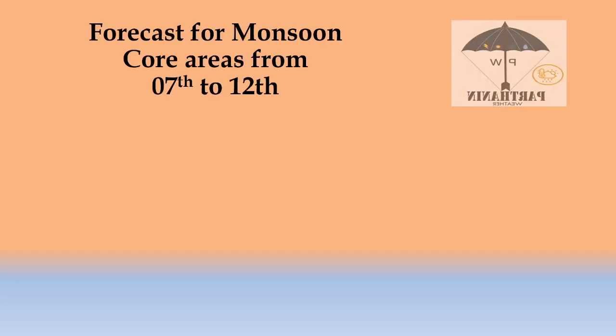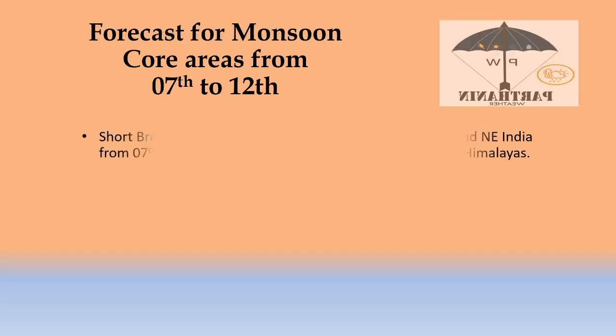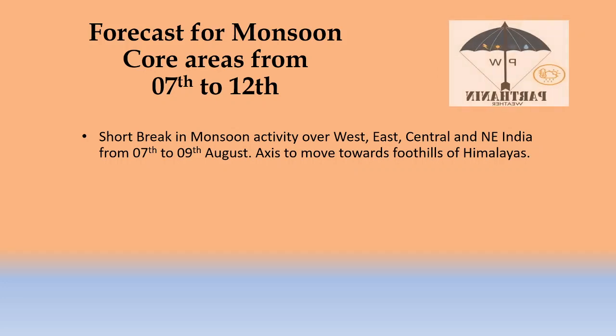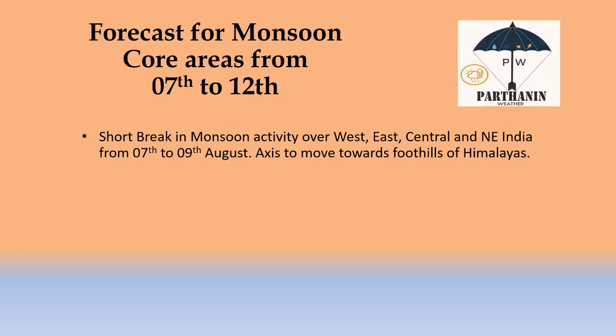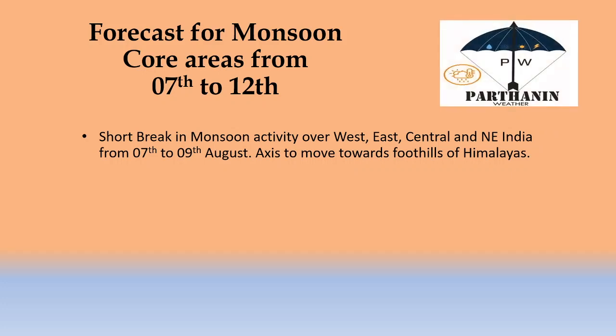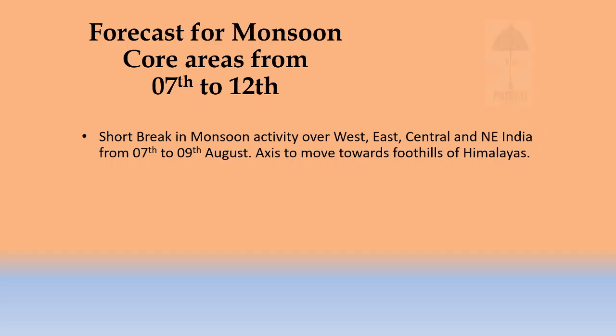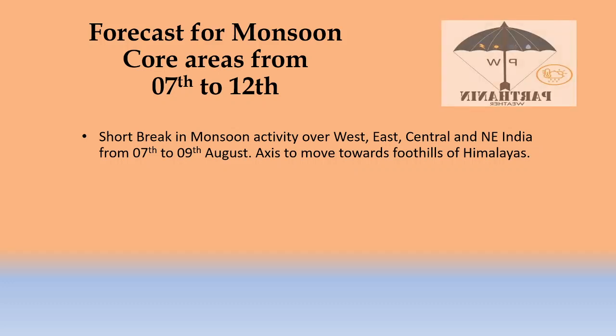So I'm coming to the forecast for monsoon core areas from 7th to 12th. Short break in monsoon activity over west, east, central, and northeast India from 7th to 9th August. Axis to move towards foothills of Himalayas during this time. However, the rainfall activity will continue, but it may not be impacting as much as it had for the past few days. And Kerala mainly has a very good chance for heavy rainfall to continue for the next 2 to 3 days.